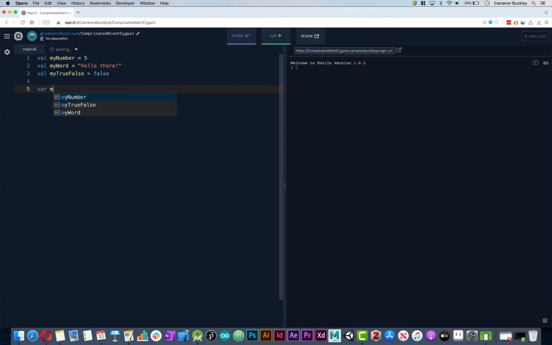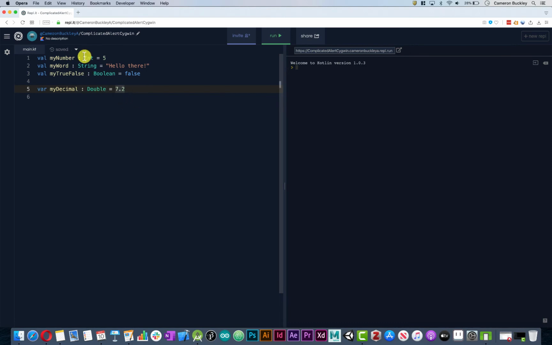So let's write a variable called my decimal, and this one will be equal to 7.2 or something like that. So we have all of these different values that we've created, and these have different data types, right? And you probably remember some of these types off the top of your head, but this my number is actually an int. This my word is actually a string. My true false is actually a Boolean. And my decimal is actually a double.